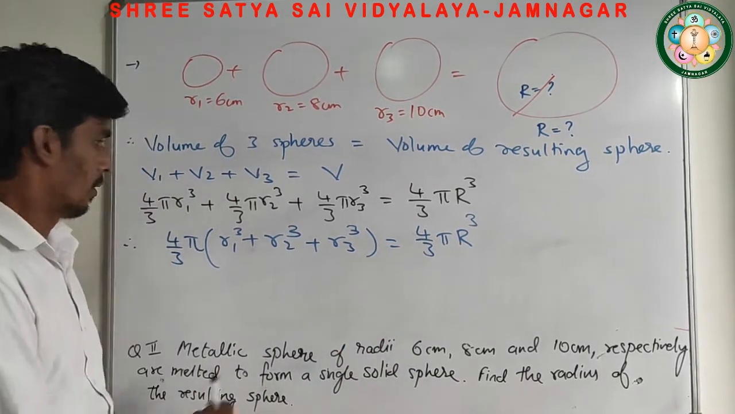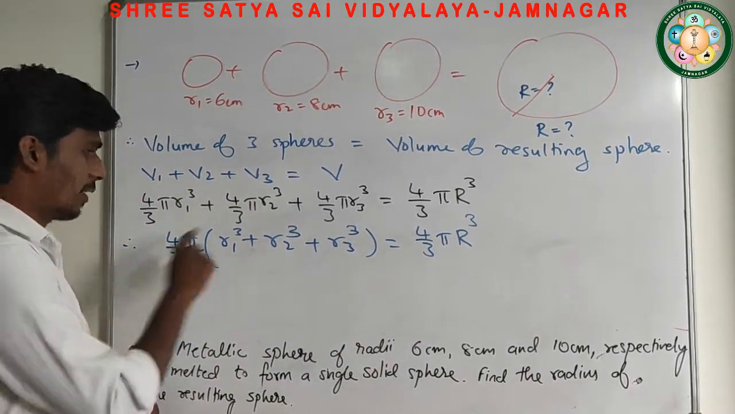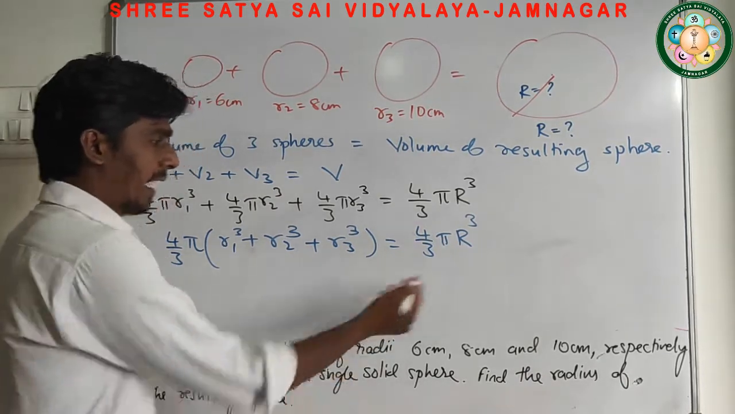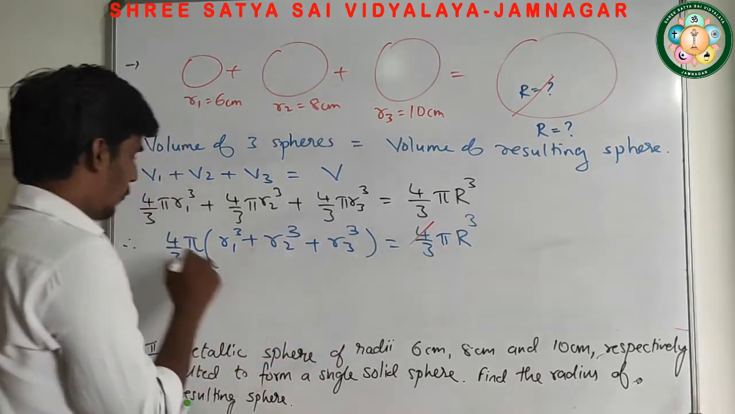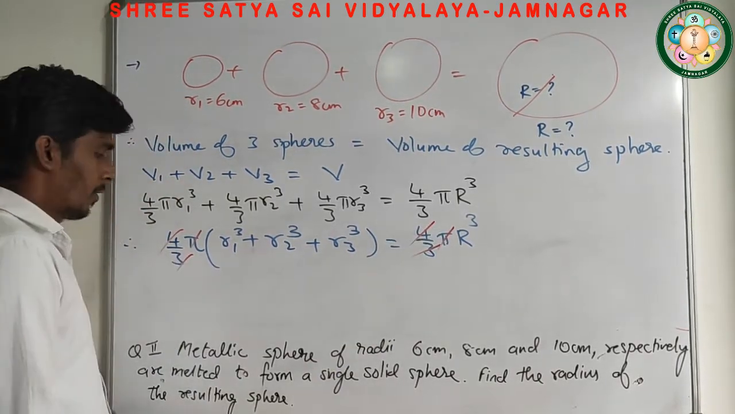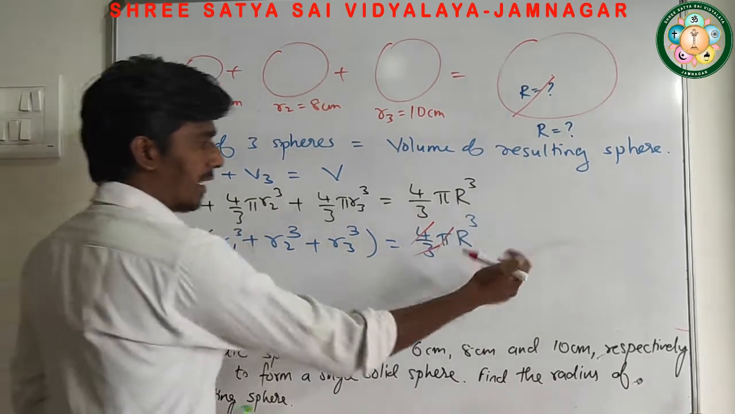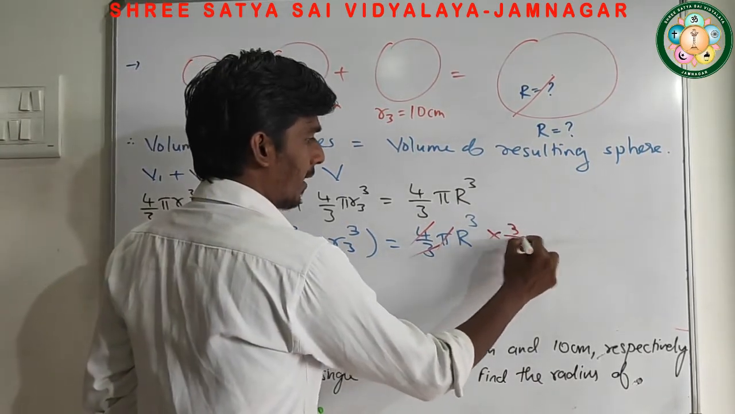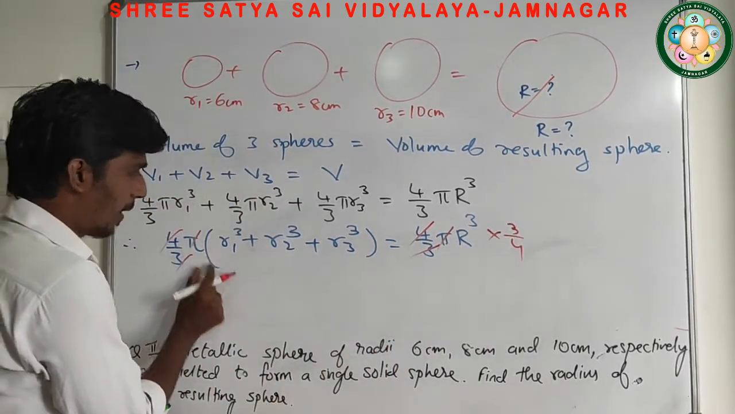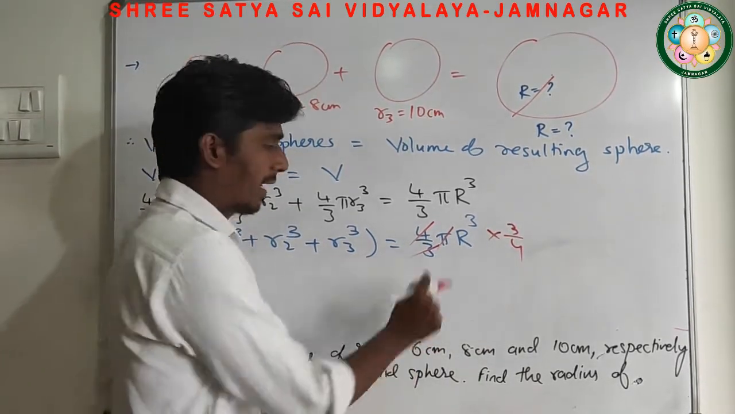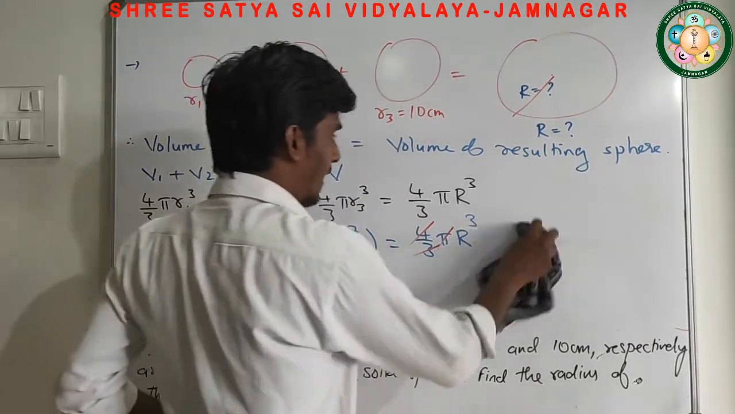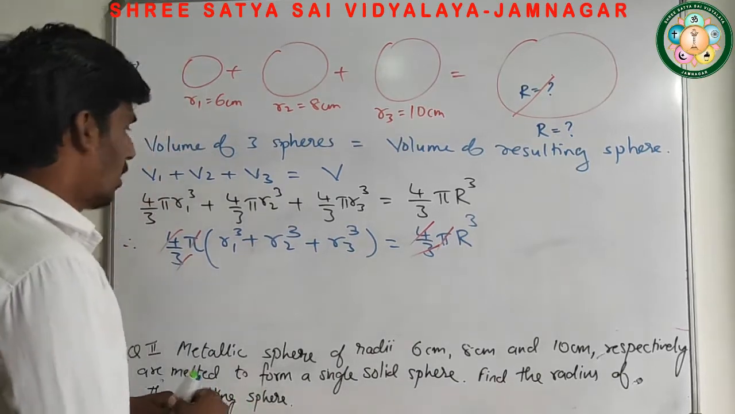Now if I take this 4 by 3 over this side, it becomes 3 by 4. So no need to take it, we can cancel it directly. This 4 gets cancelled, 3 gets cancelled, pi gets cancelled. Because if I take 4 by 3 over this side, it becomes 3 by 4, so 4 cancels, 3 cancels. And if I take this pi over here, it comes in the denominator and cancels this one. So no need to show all that part. Directly we can cancel it. So replace all the remaining values.